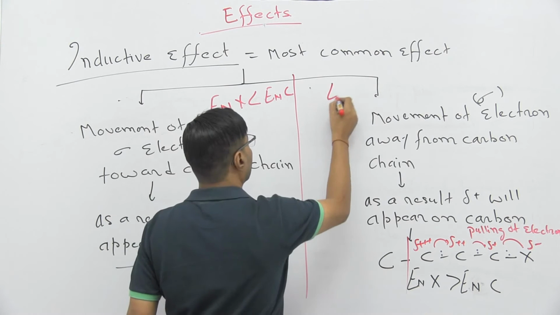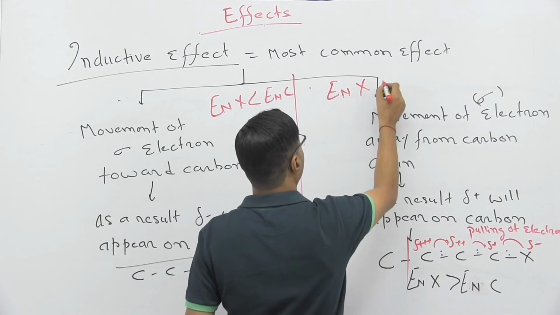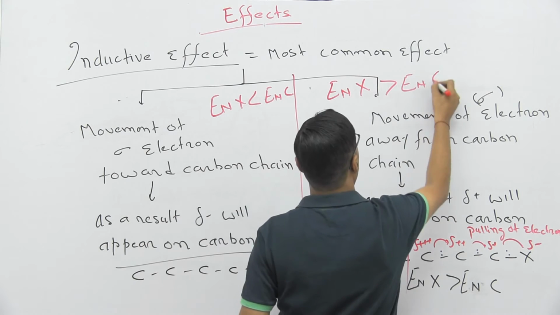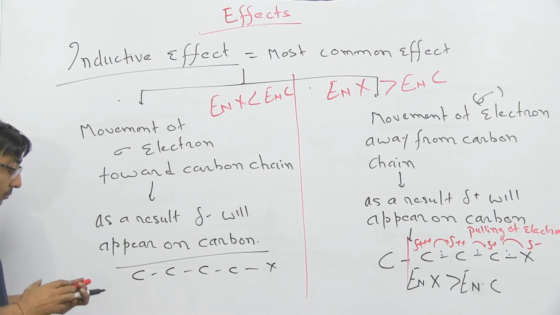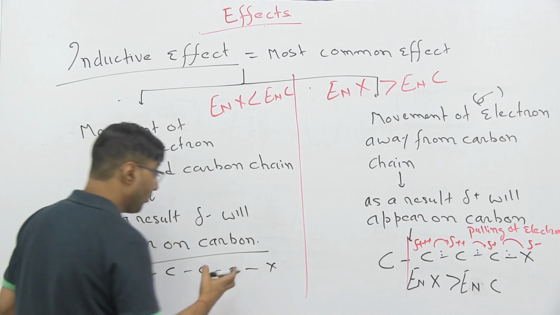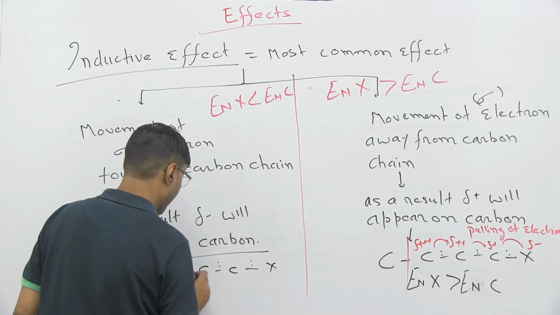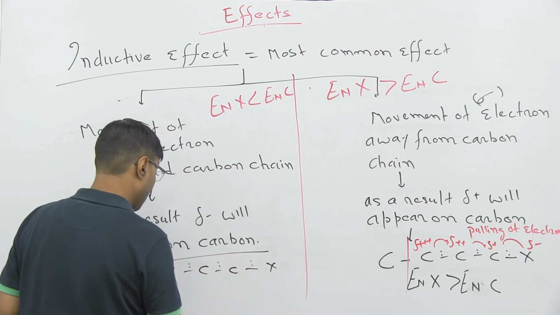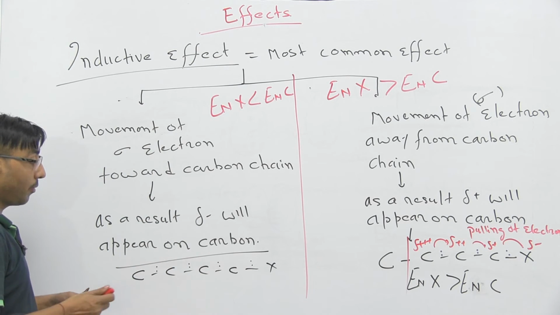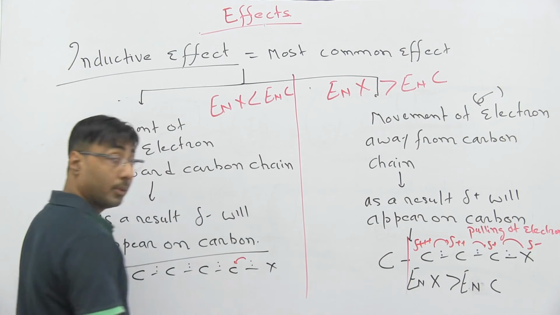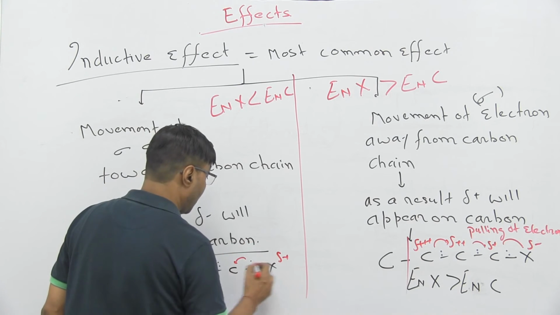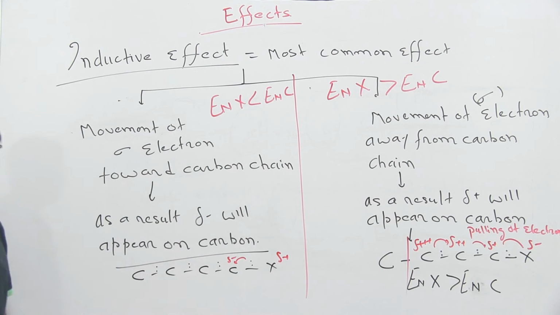So these electrons will be moved towards carbon. It will have delta positive, and this will have delta negative charge.